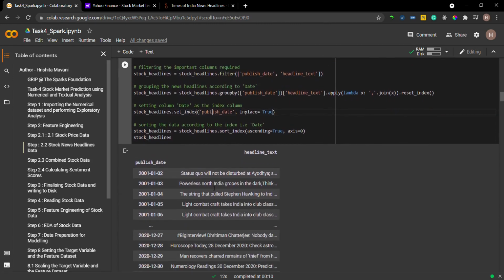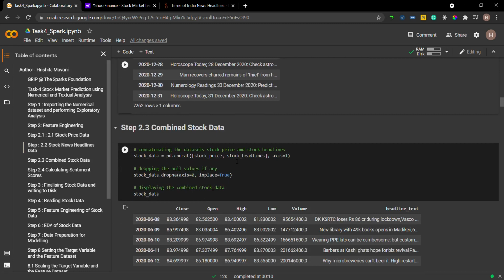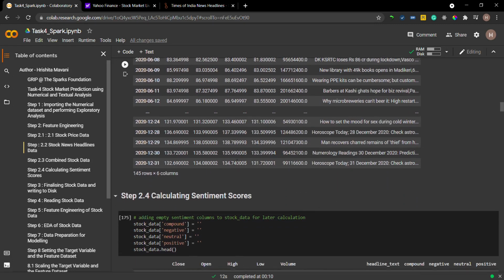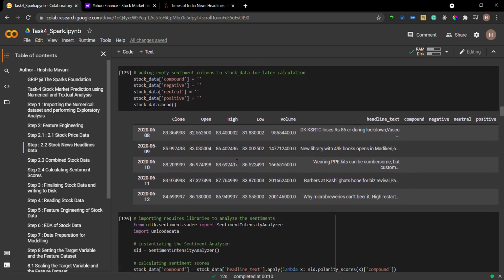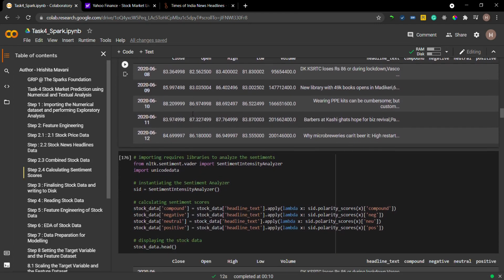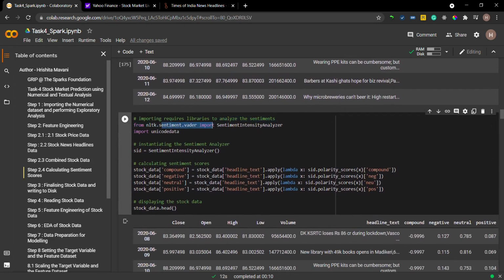Next I have combined both the datasets, as I will be dealing with both of them for predictions. And I have also calculated the sentiment score. So I have made these empty columns: compound, negative, neutral and positive, and I'll be calculating the sentiment score for all these columns using SentimentIntensityAnalyzer from the NLTK package.